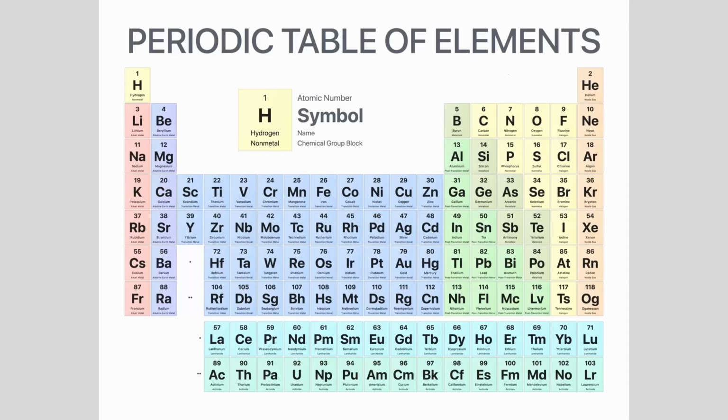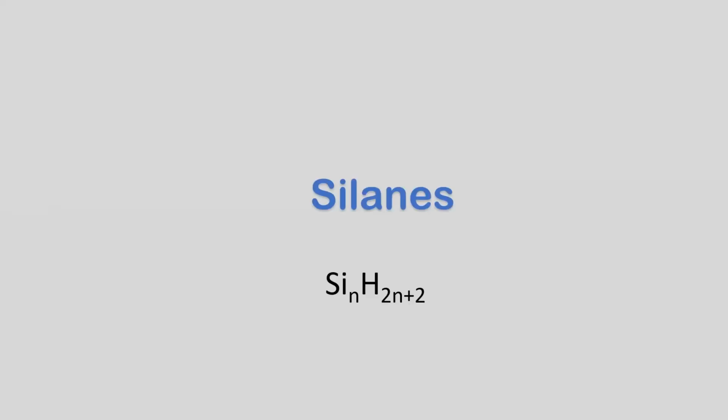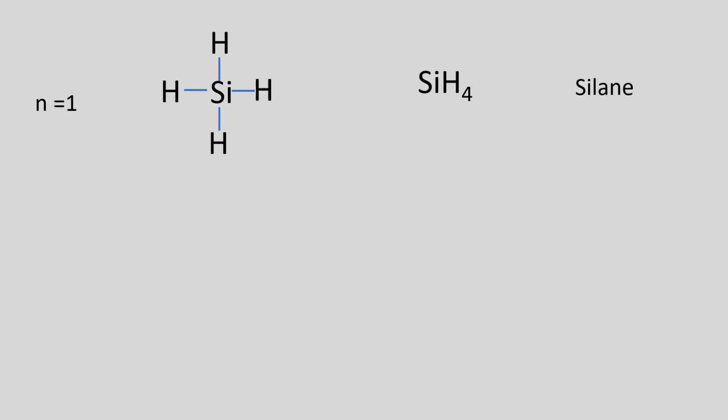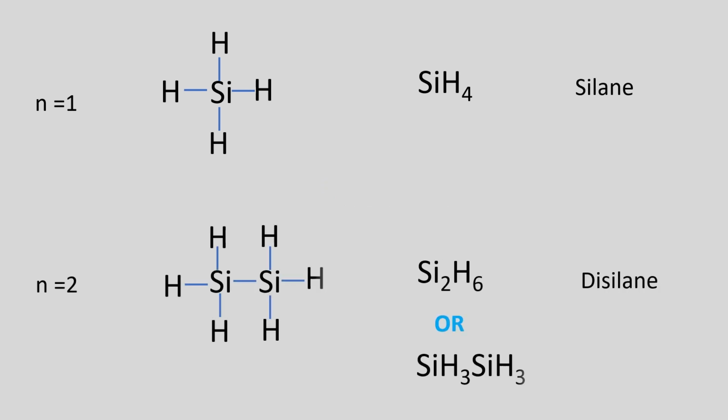How does carbon compare with silicon? Like carbon, silicon comes from group 4 of the periodic table. Silicon forms silanes, whose general formula mirrors that of alkanes. The first silane is SiH4, which is analogous to methane, and the second is disilane, which is analogous to ethane. Silicon, however, cannot form very long chains like carbon, because the silicon atom has a longer atomic radius, which makes the silicon-silicon bond relatively weaker.